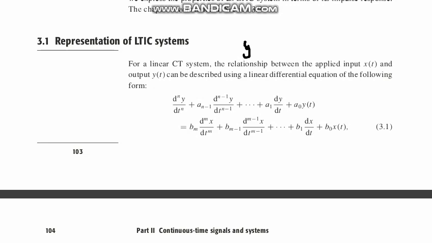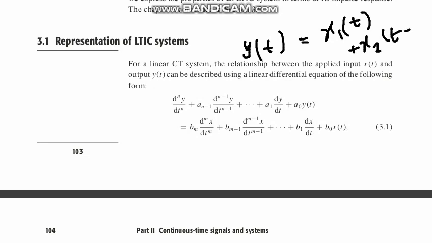If you just look at this kind of equation, look here, in the change of time you get the present value and past value, so it is time variant.